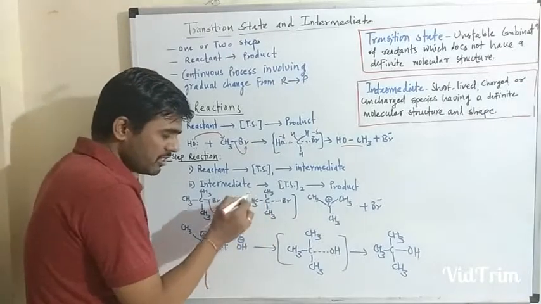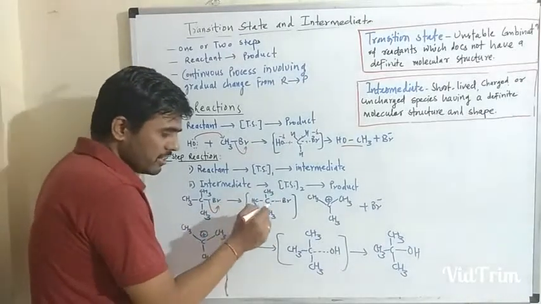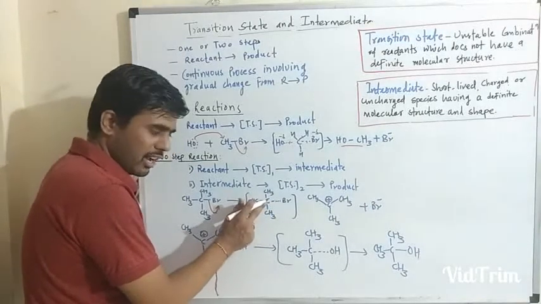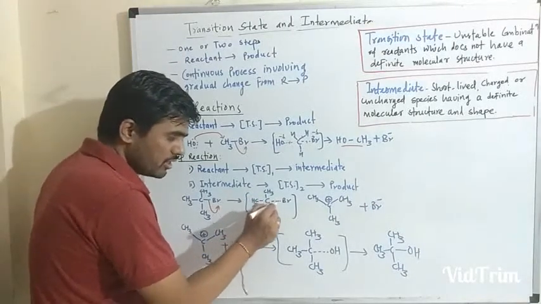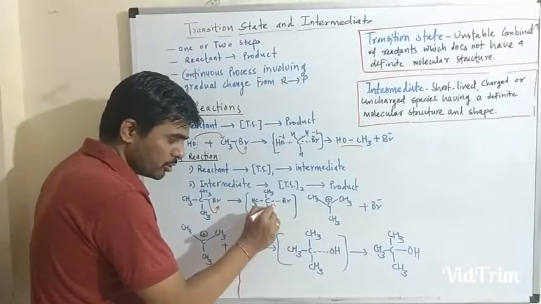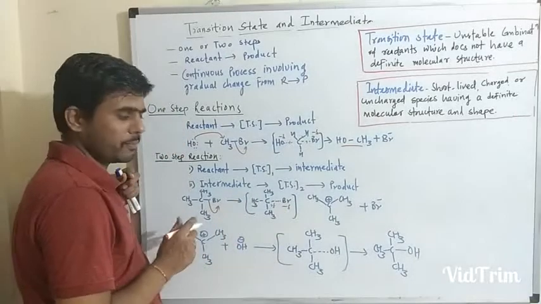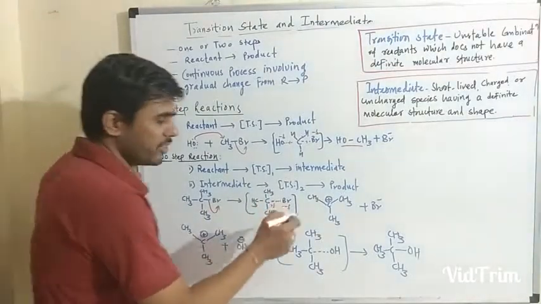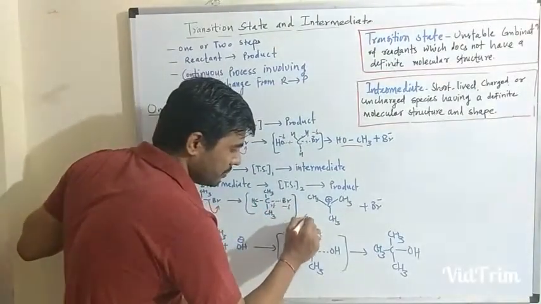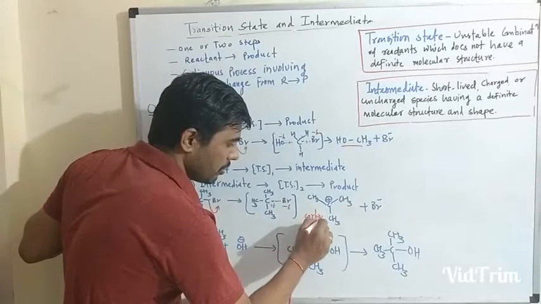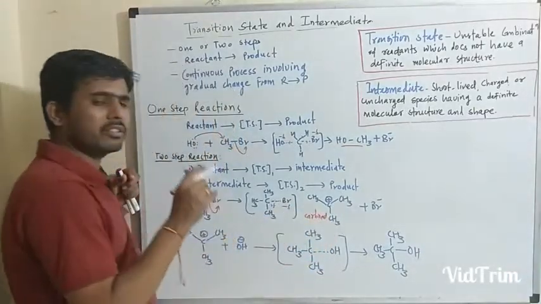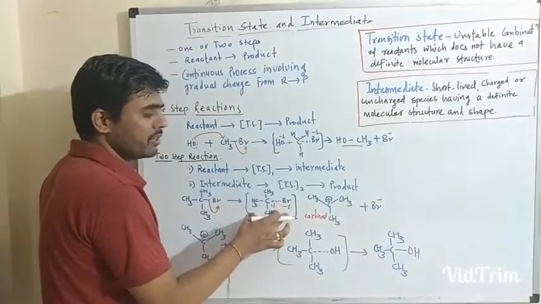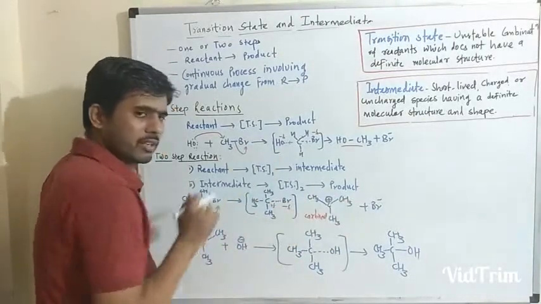This transition state represents a partial bond cleavage between this carbon and this Br, with partial positive charge and partial delta negative charge. So it collapses into the particular intermediate. This is a carbocation, and it is a tertiary carbocation. It is a more stable carbocation. That's why this transition state collapses into this intermediate.